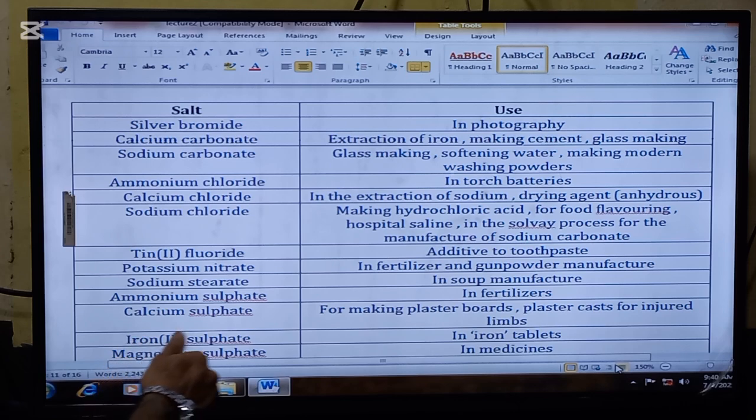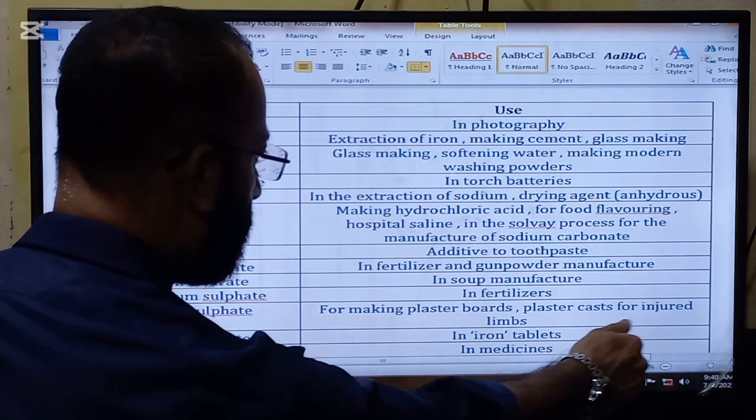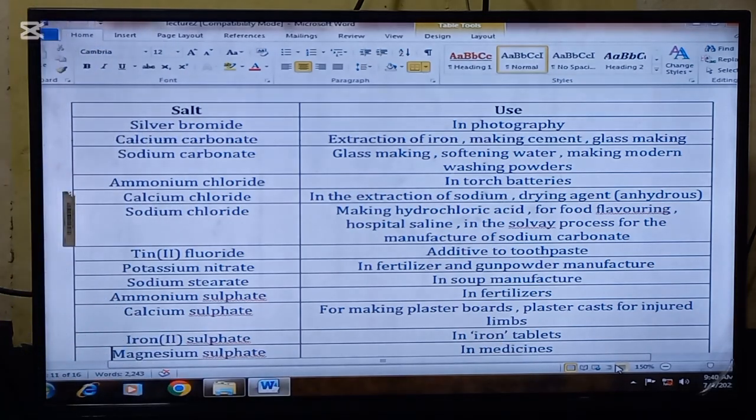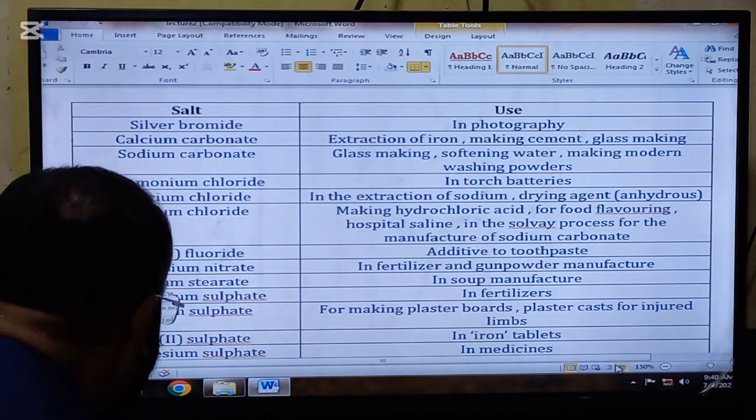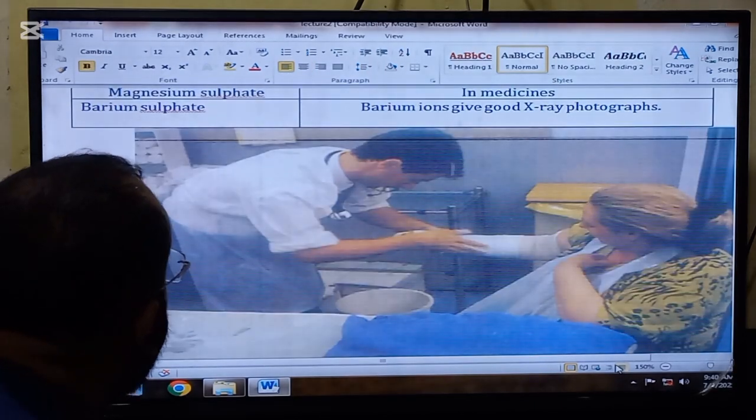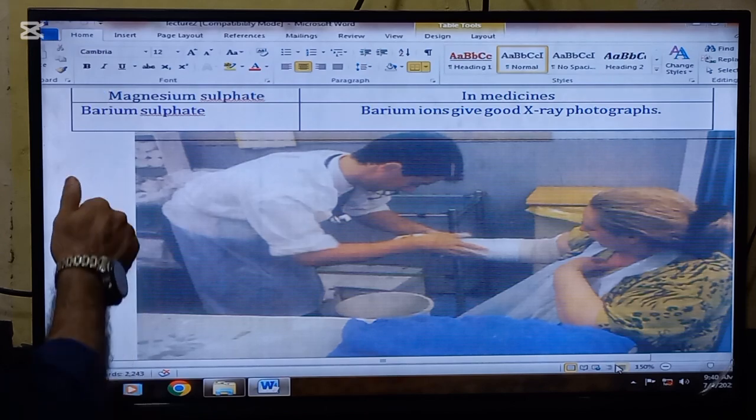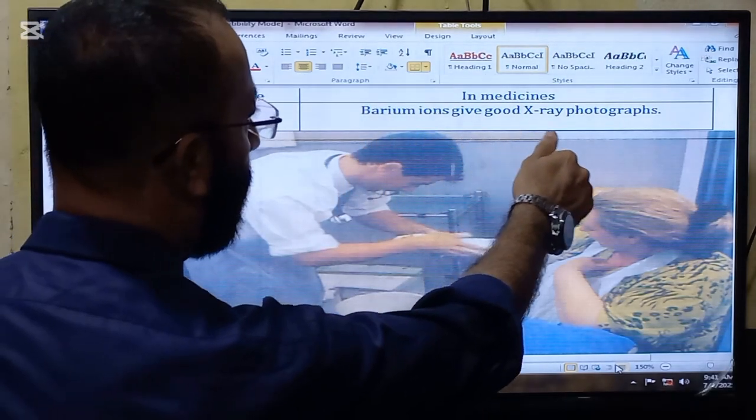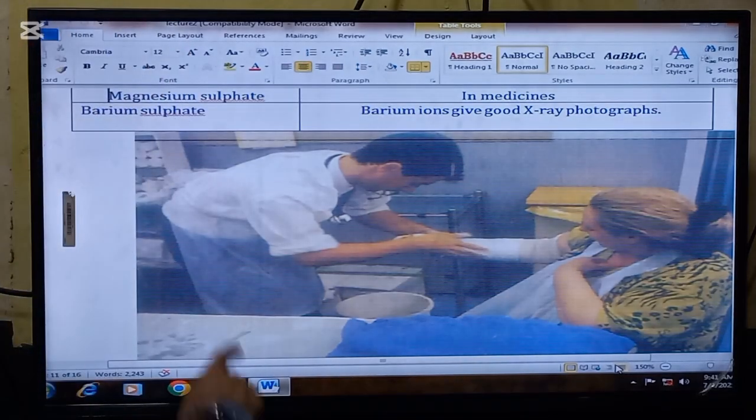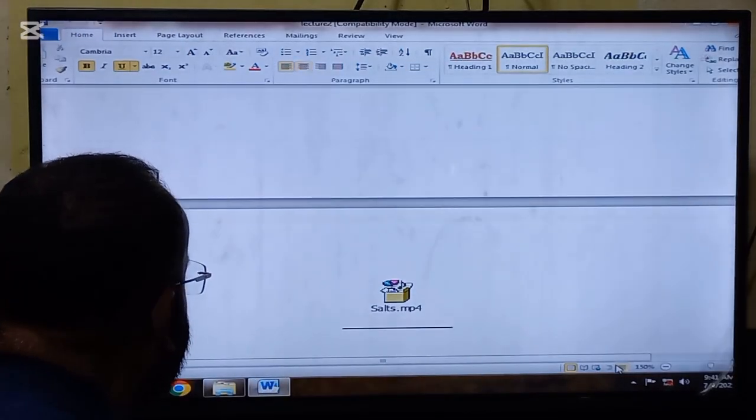Next is calcium sulfate. It is used in making plasterboards and plaster casts for injured limbs. Next is iron sulfate. It is used in iron tablets. Next is magnesium sulfate. It is used in medicines. Next is barium sulfate. Barium ions give good X-ray photographs. So these are some uses of the salts.